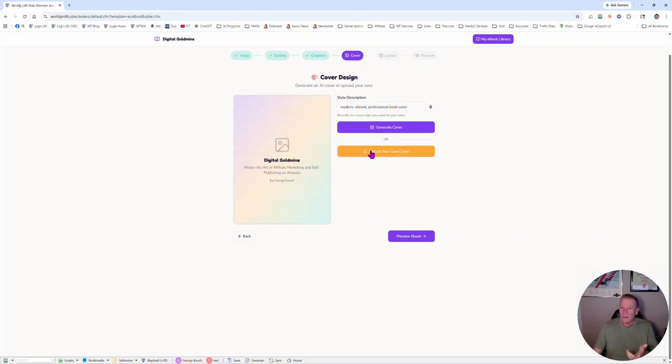So let's do that. Or you can upload your own. You can go to Gemini or Nano Banana and create your own graphic image for the title of the book. But let's generate it inside here, because like I said, I like to build these things.